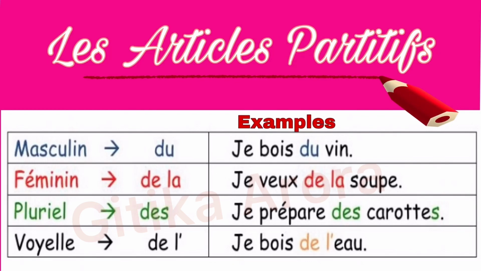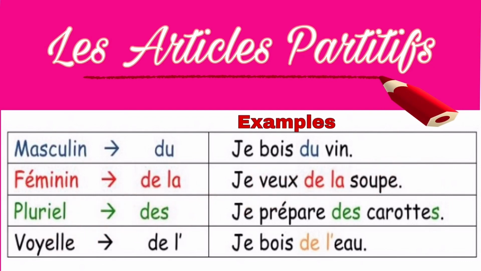In the third sentence, je prépare des carottes. Now carotte, it is plural in nature, that's why we have put des here. I prepare some carrots. In the last sentence, je bois de l'eau, which means I drink some water. That is why we have used de l apostrophe, because eau starts with a vowel. Alright, so in all of these examples, we do not know about the quantity, and partitive articles describe the unspecified quantity of food, liquid, or some other uncountable nouns.